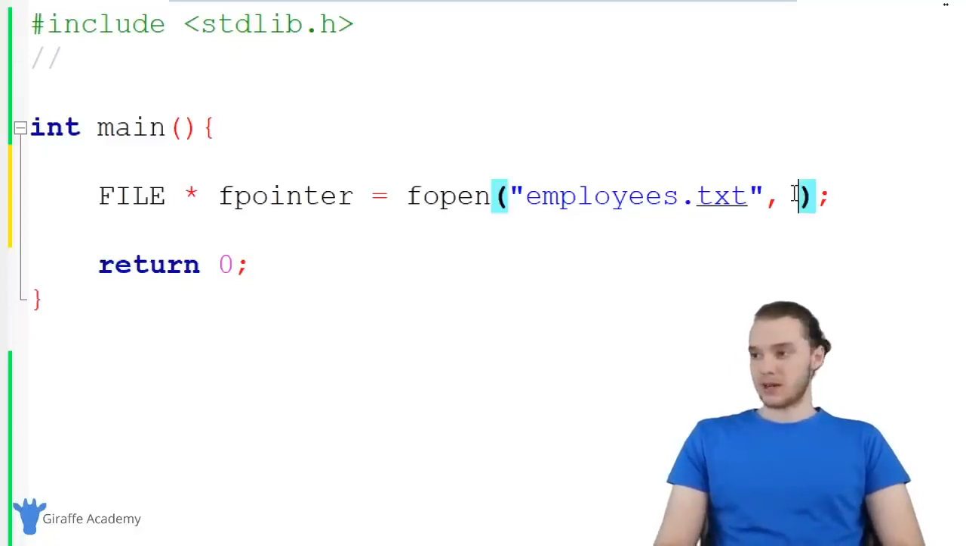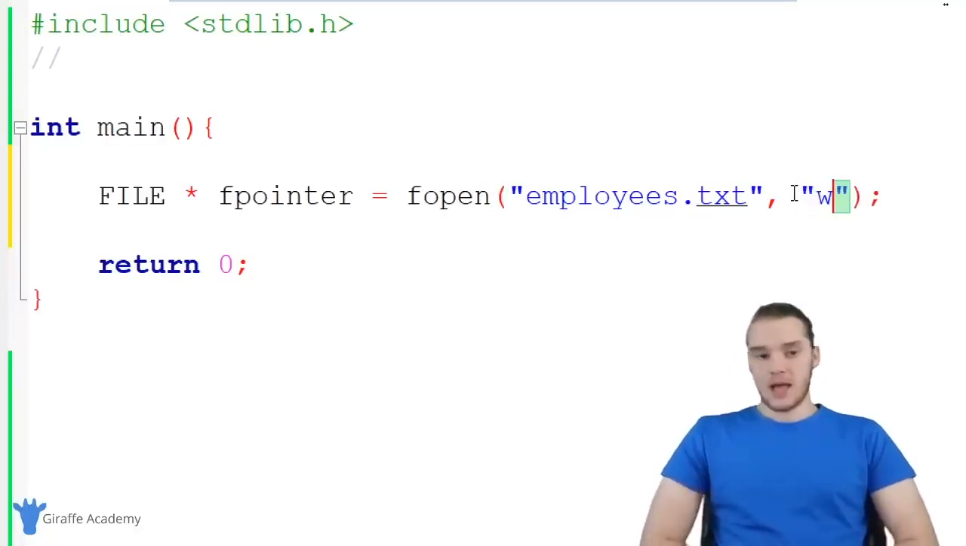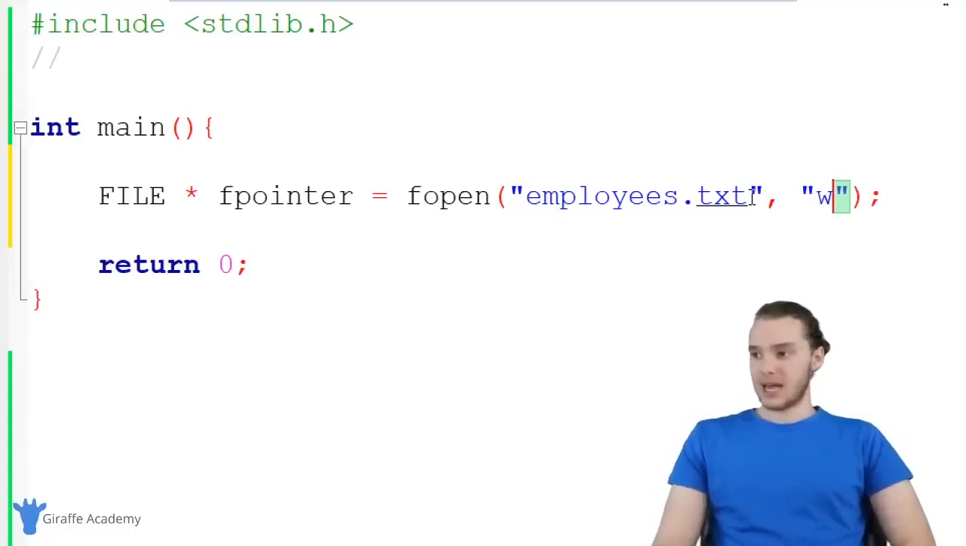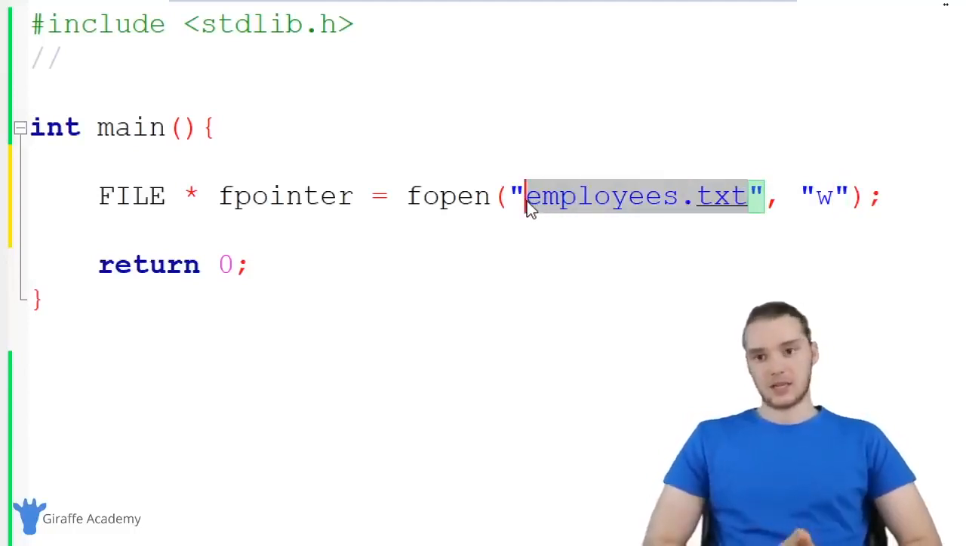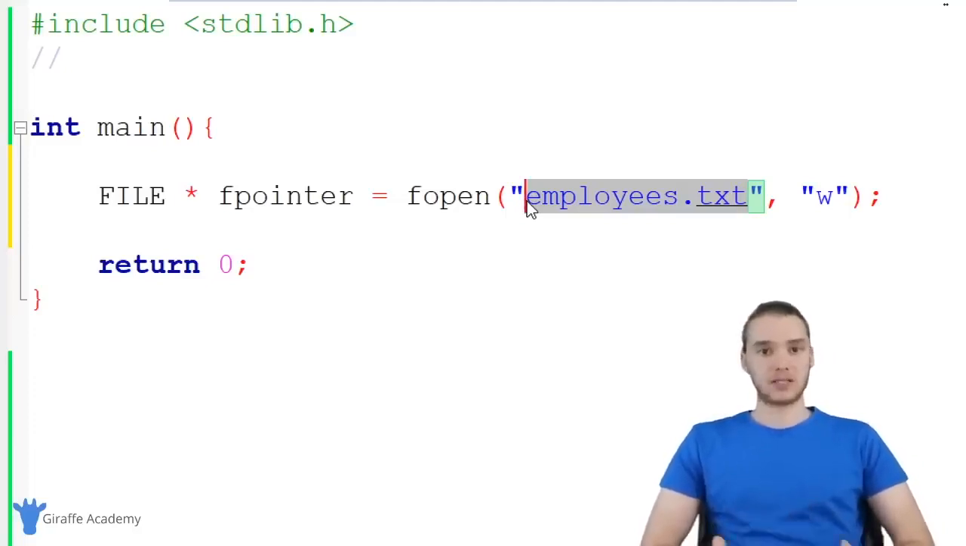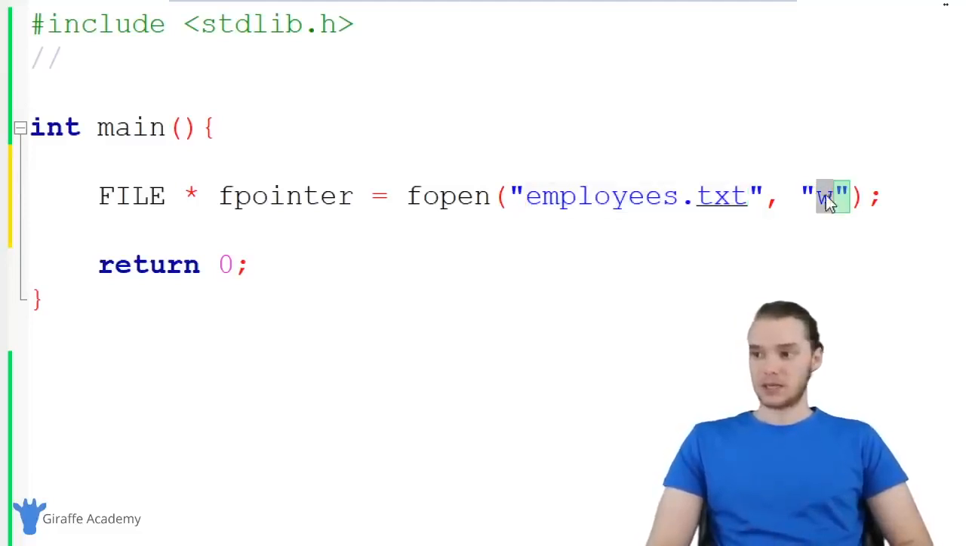So what I want to do over here is put in W. And right now, this employees.txt file doesn't actually exist. So I'm actually going to create that file. We're going to put some information inside that file, and then that file gets saved onto my machine. And in order to do that, we're going to need this write mode. So it's just going to be a W.